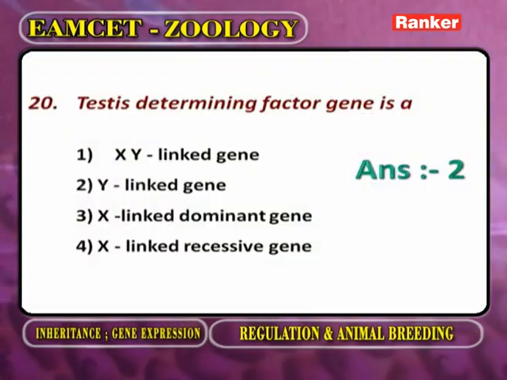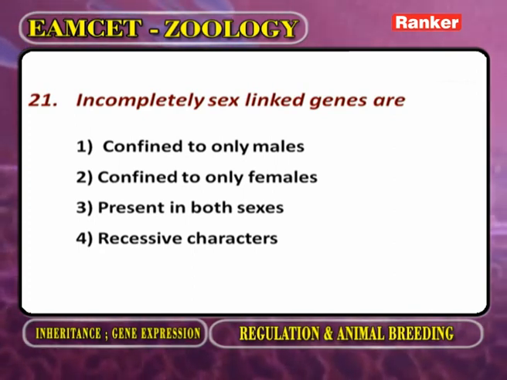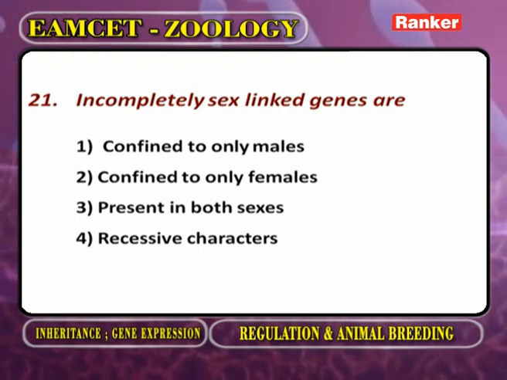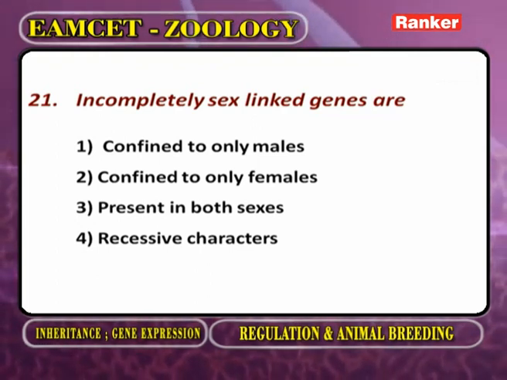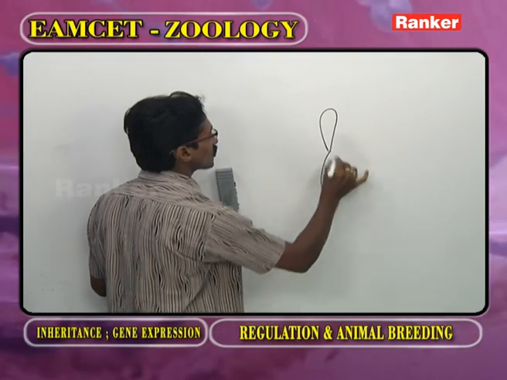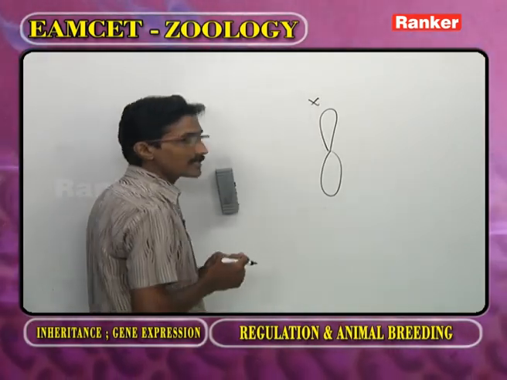Now the next question. Incompletely sex-linked genes are, incompletely sex-linked genes. Now as we observe, this one we call the X chromosome. Okay, for our kind information to explain the concept.